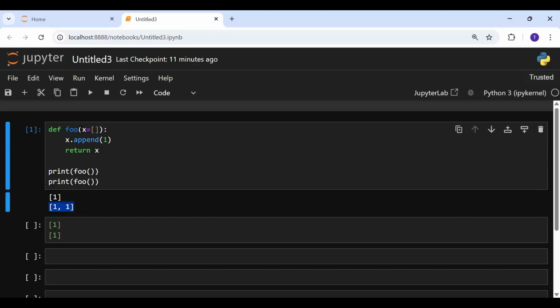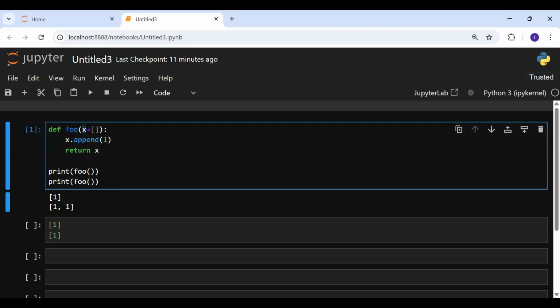So the way default argument works in Python is the default argument's values are evaluated only once at the function definition time. That means X is assigned this empty list only once when we run this function. When we call this function, this X remains the same. So the same list is reused on each call.